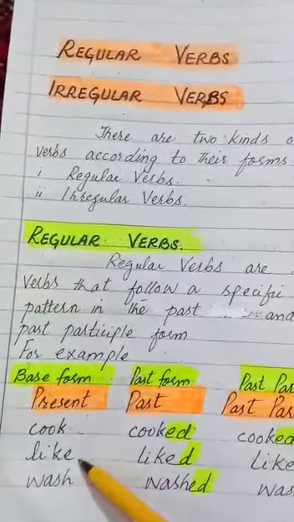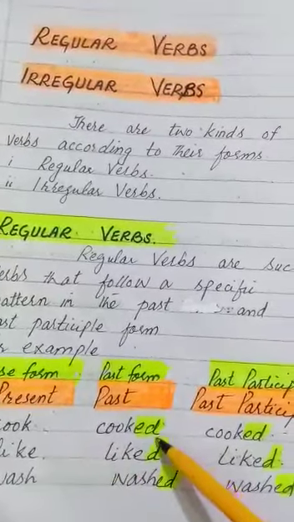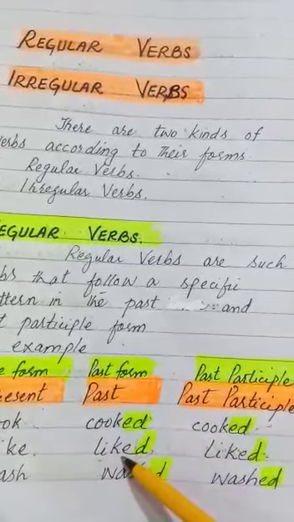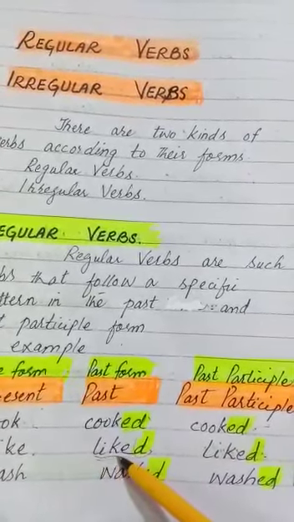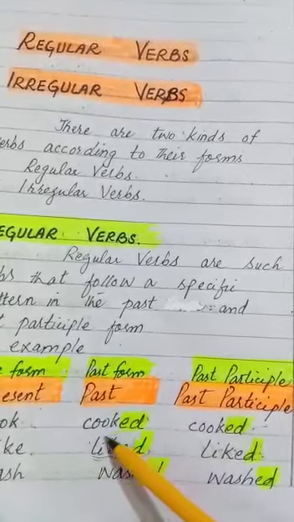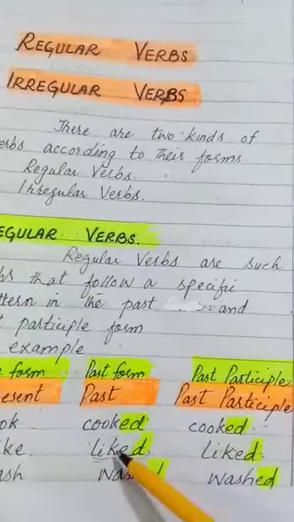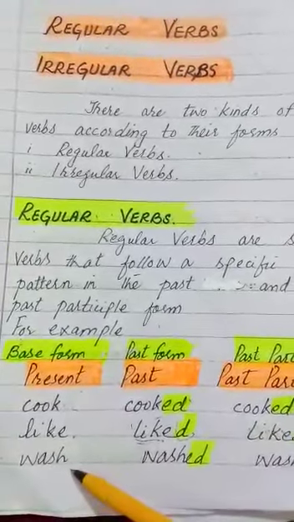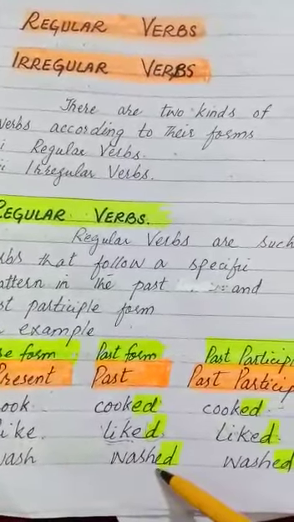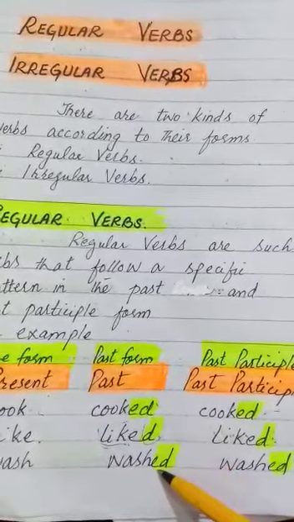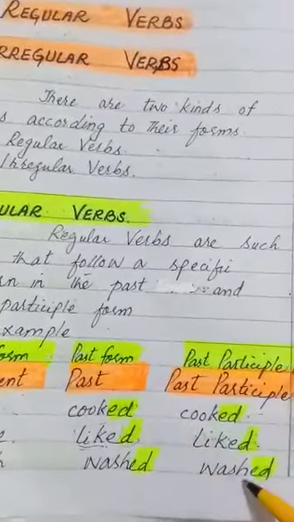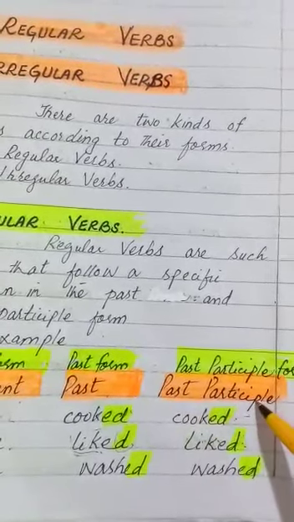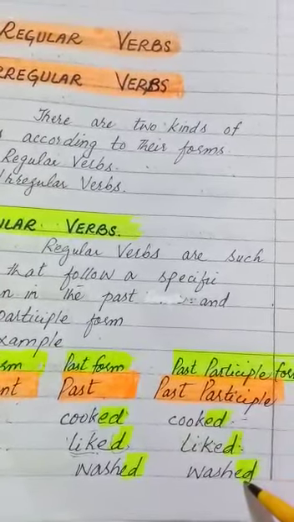Similarly, like, it is base form. Here we only add d and it becomes past form. We don't make any change in the spelling of base form. Like, liked, and liked, past participle. Similarly, wash, base form, washed, addition of ed, it is past form, and washed, ed, third form, which is called past participle form, addition of ed.